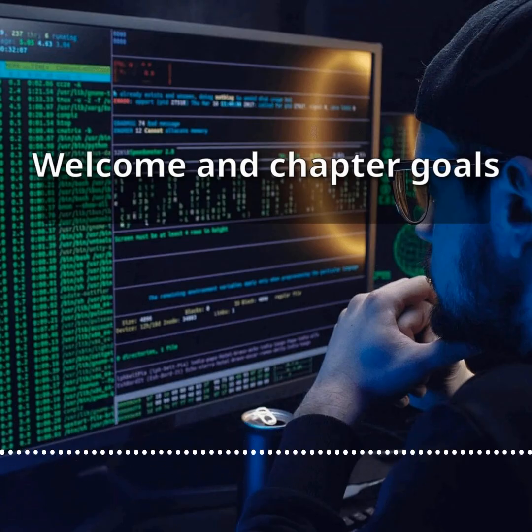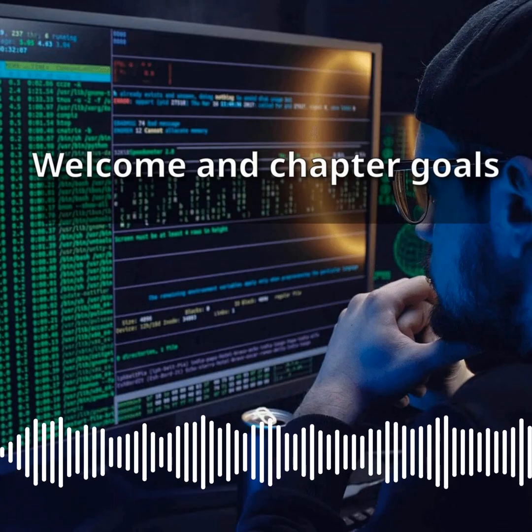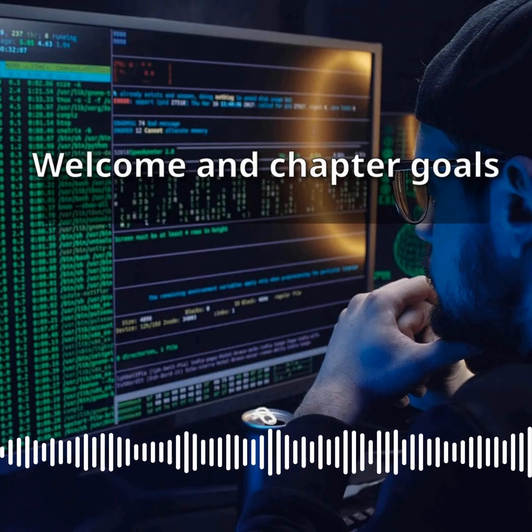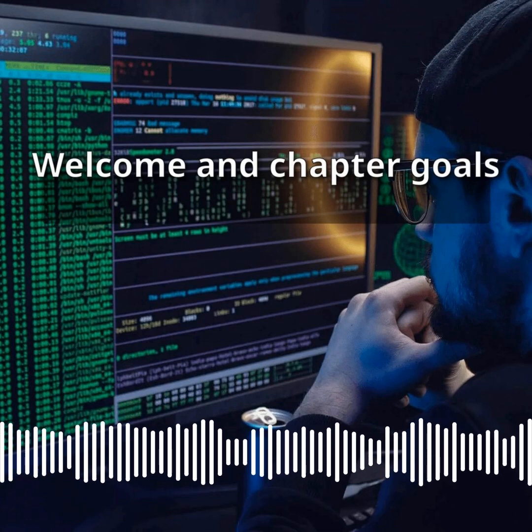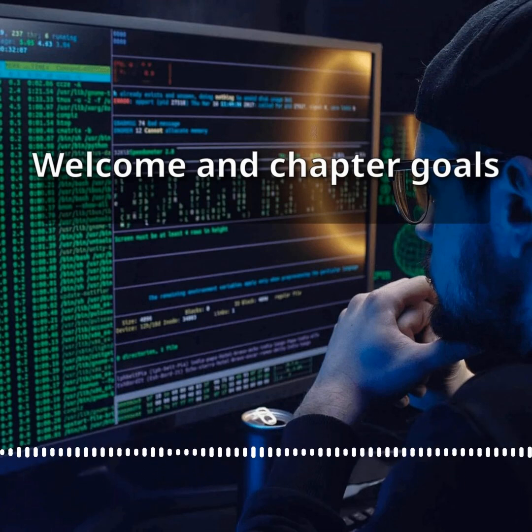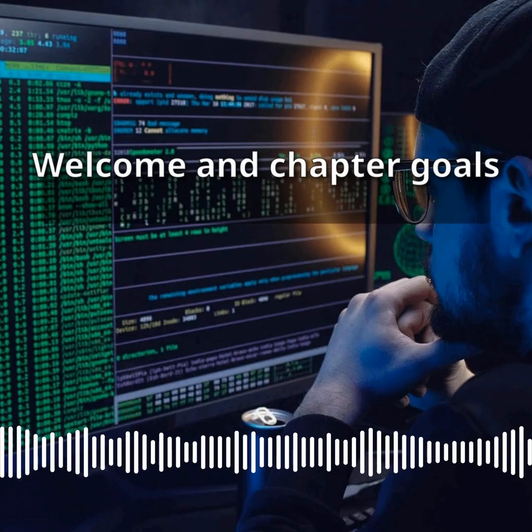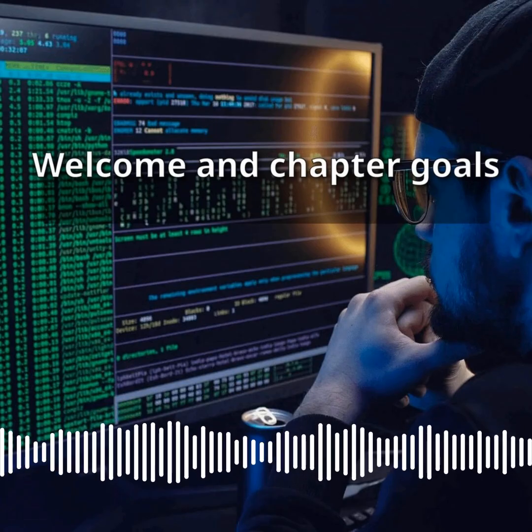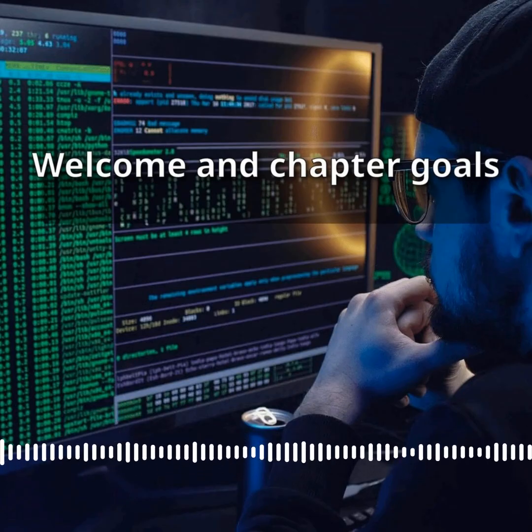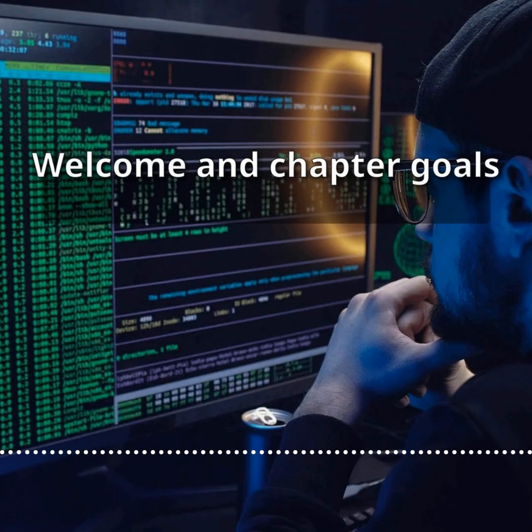Without this foundation, tools like Nmap, Wireshark, or Metasploit remain black boxes. With it, they become powerful instruments you can use with precision and intent. This welcome section introduces the goals of the chapter, explains why this knowledge is indispensable for a cybersecurity specialist, and gives you a clear map of what you will learn and how it connects to your professional objectives.